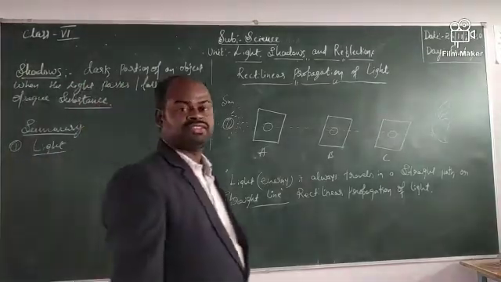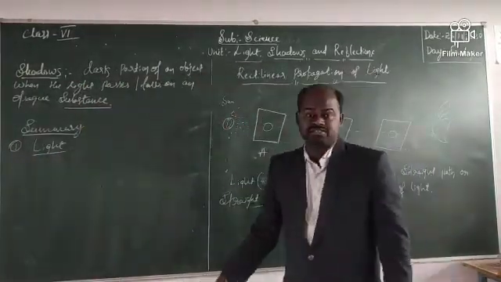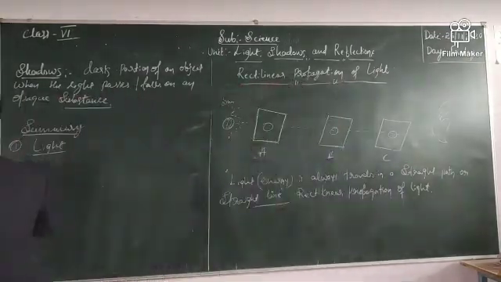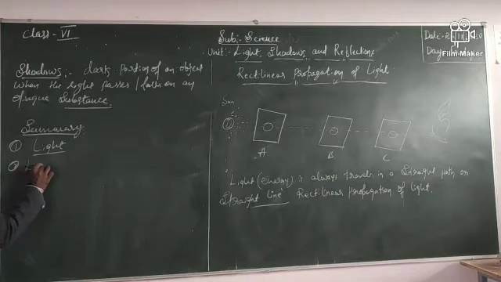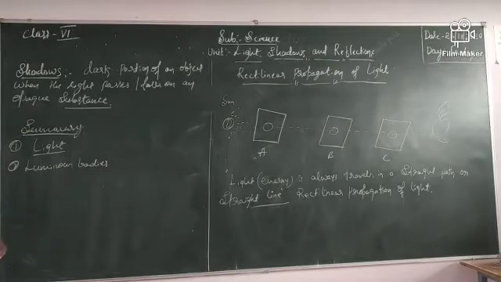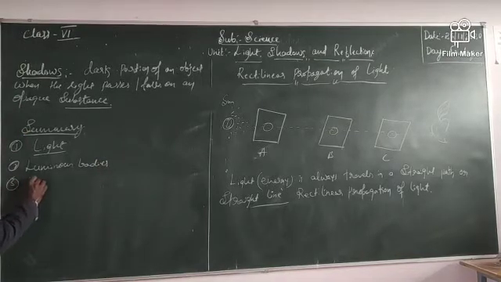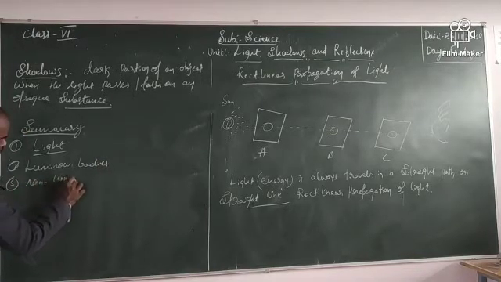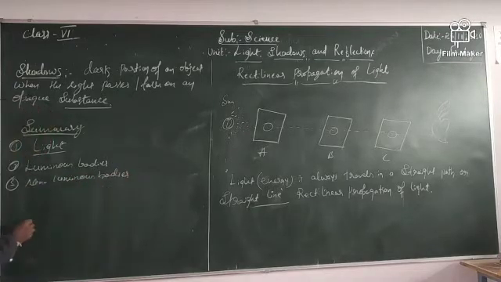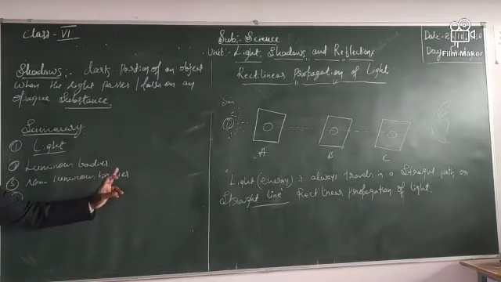Light is a form of energy which gives the sensation of vision. Vision means we can see the objects, right? Luminous bodies have their own light. Non-luminous bodies.